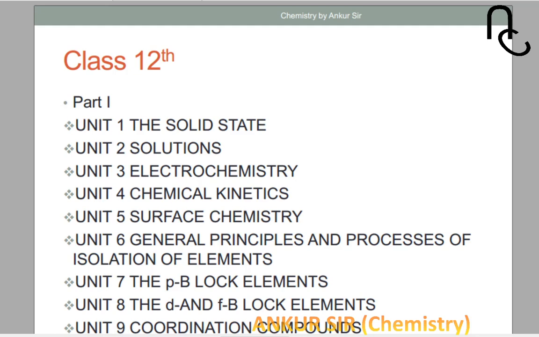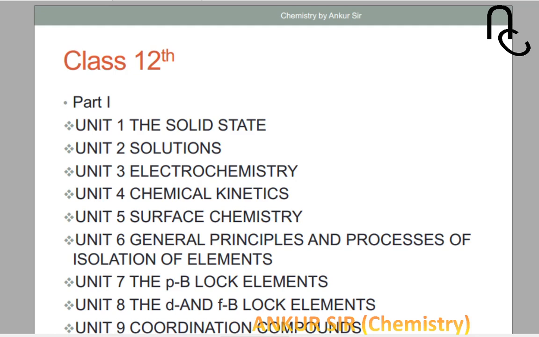Many important terms are there. This is a kind of simple topic, and yes, in the CBSE board recently they removed this chapter. I don't know why, but still in competition exams solid state is there. Okay, in the second unit, solutions. This is a fundamental and basic chapter of chemistry, and initially you will get some concentration terms and later you will get solution laws, derivations and numericals.